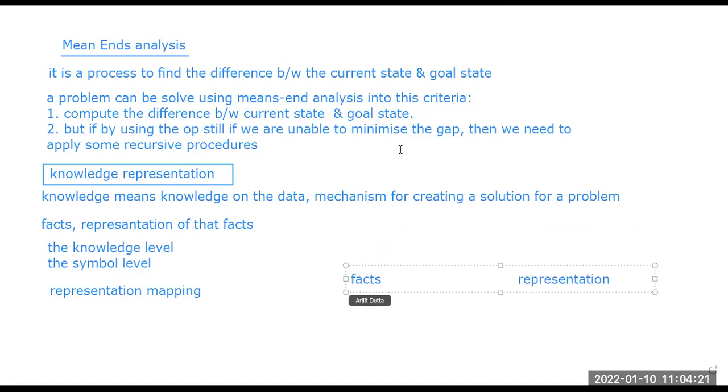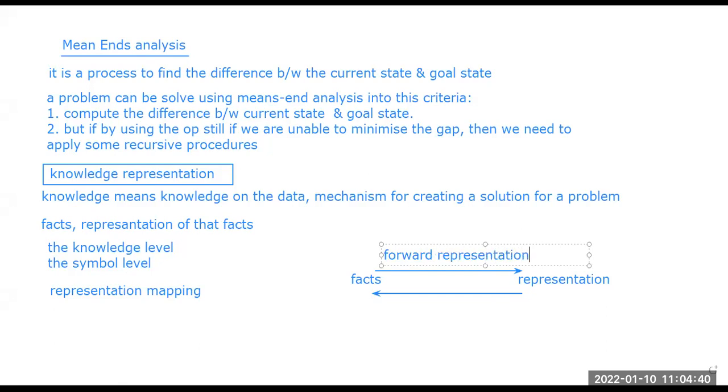If we are connecting the facts with the representation, that is known as forward representation, and if representation to the facts, then it is known as backward representation.